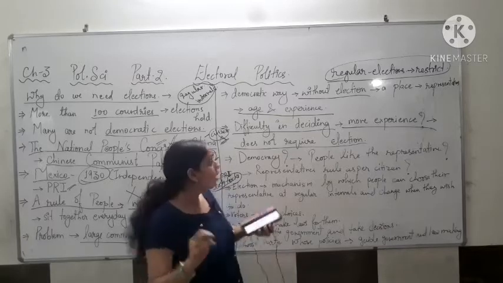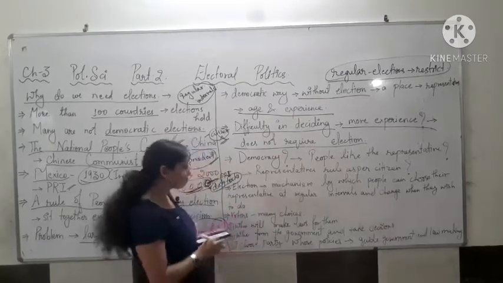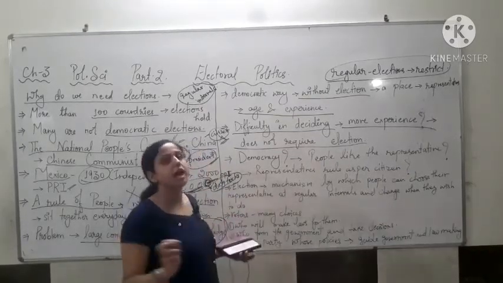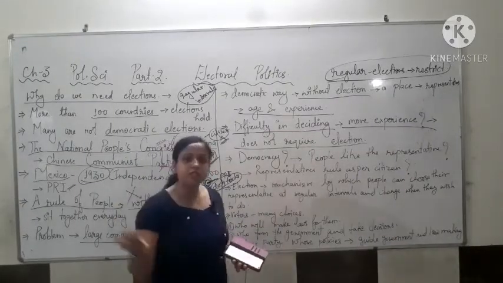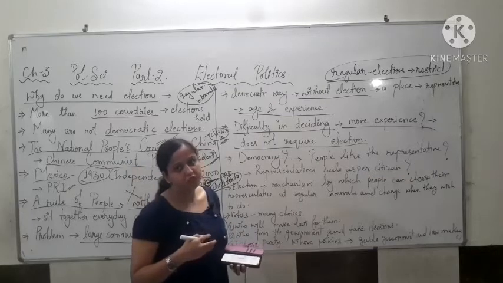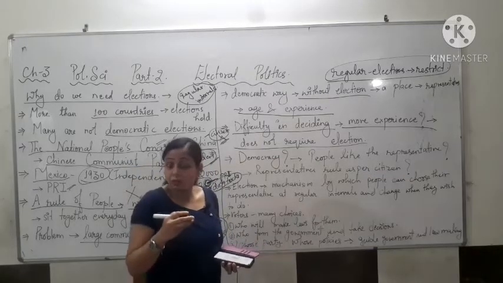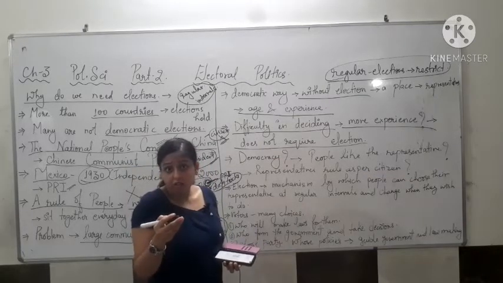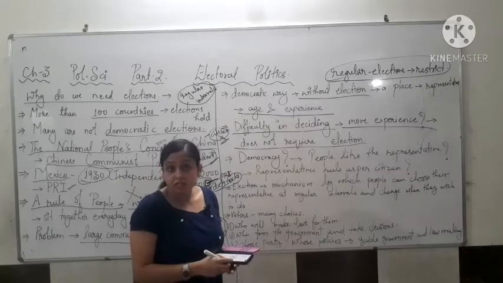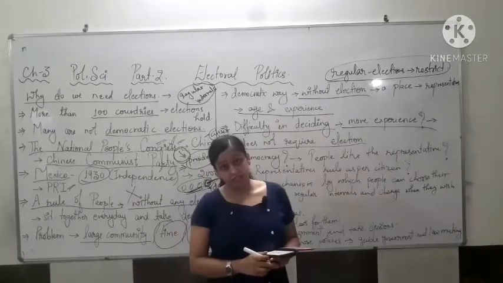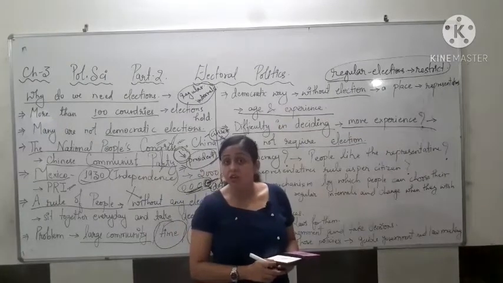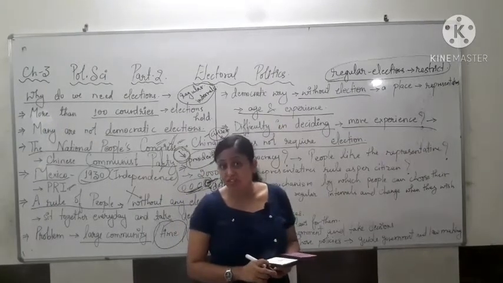Okay. Now, suppose we selected the representative on the basis of age and experience. Think, will it be democratic? In democracy, things go on the majority. Right, decisions are taken on the basis of majority.